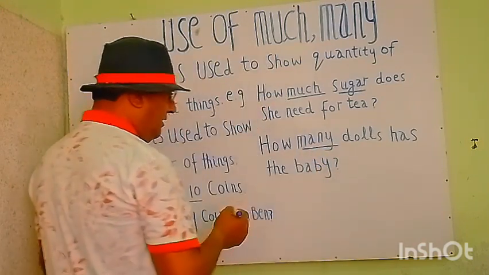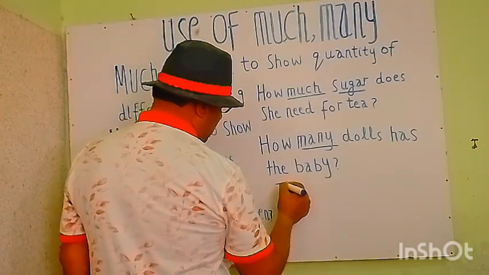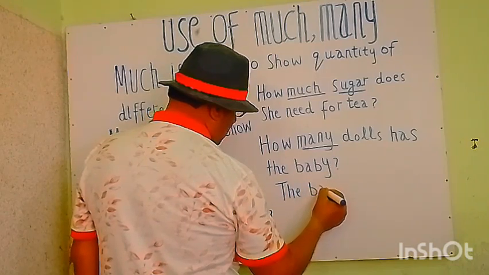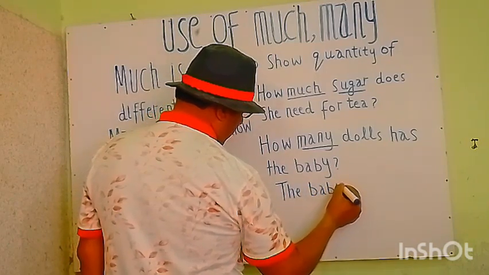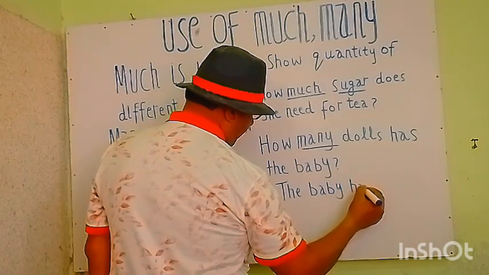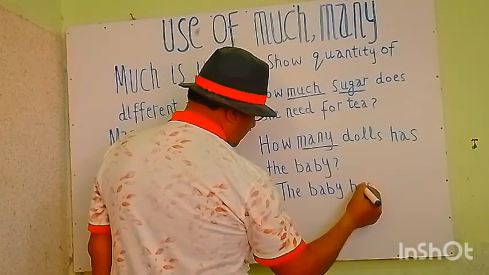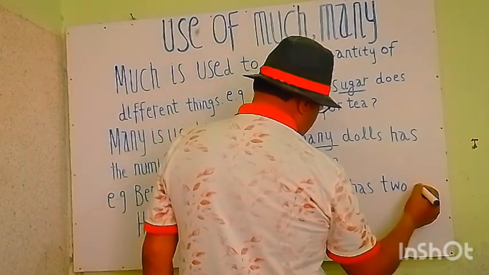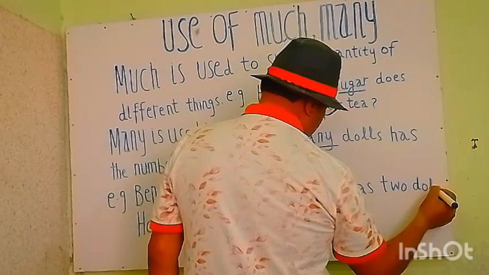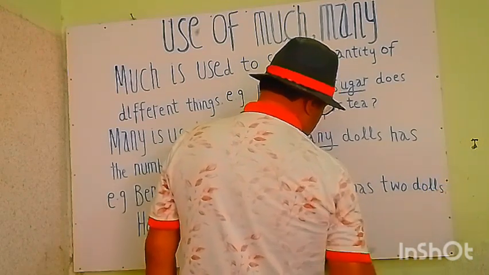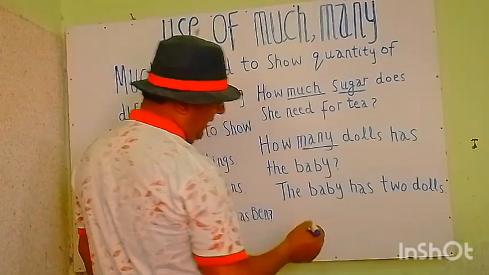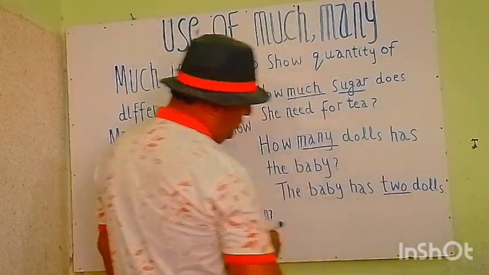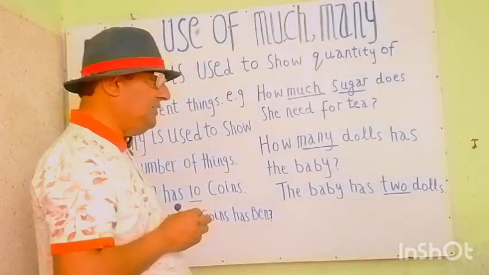So the answer may be: the baby has 2 dolls. You see that 2 shows the number of dolls.